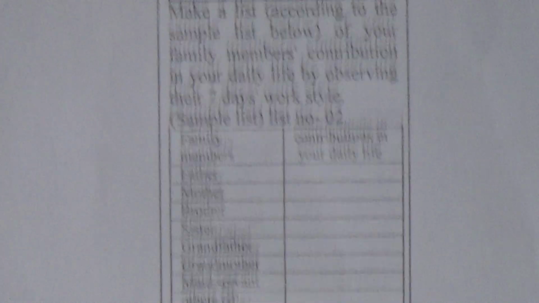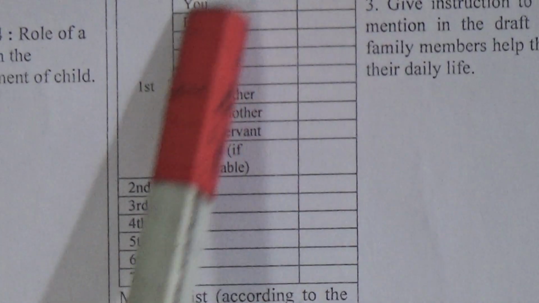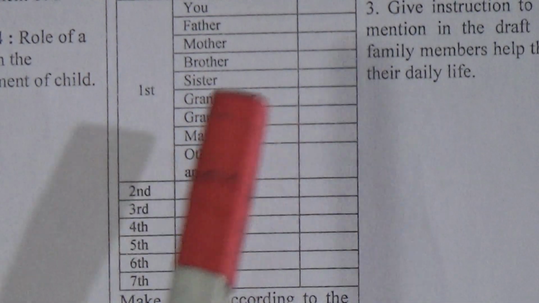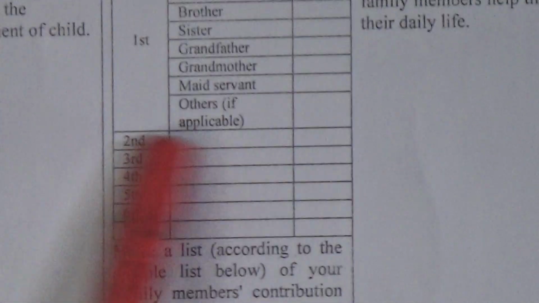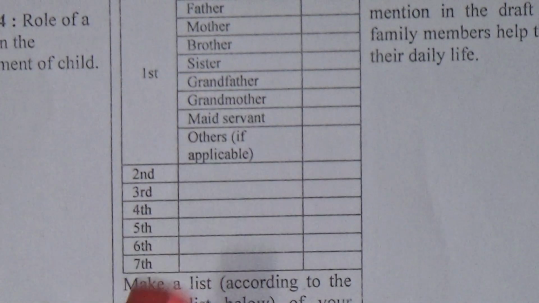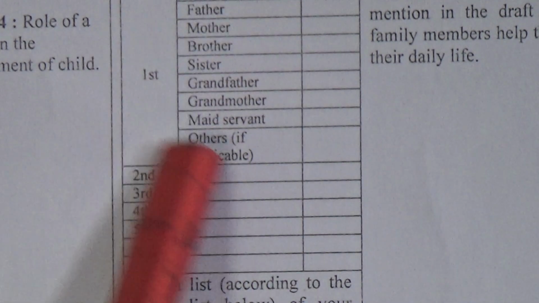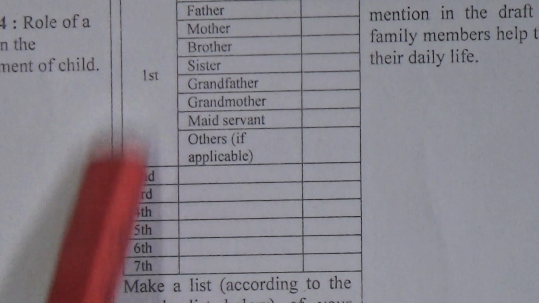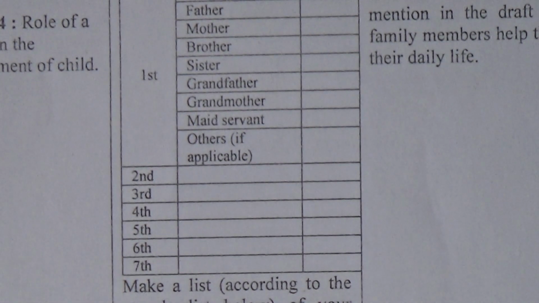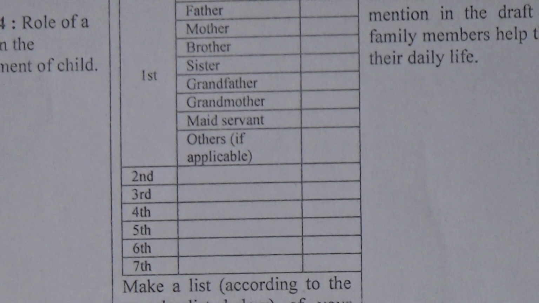There are 3 lists here, and for the first list you have to follow the format of the first day for each day. That means for the second day you have to follow the information or the system of the first day. The third day also you have to follow the system of the first day. Okay, so in this way you have to write for the 7th day. So you have to maintain this properly. And students, I am repeating, your date of submission is 17th June.